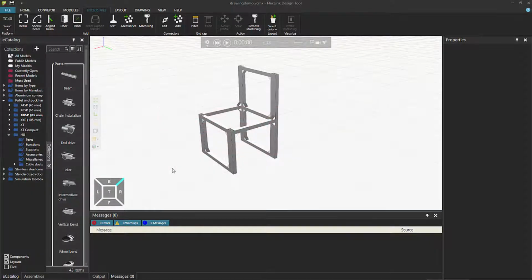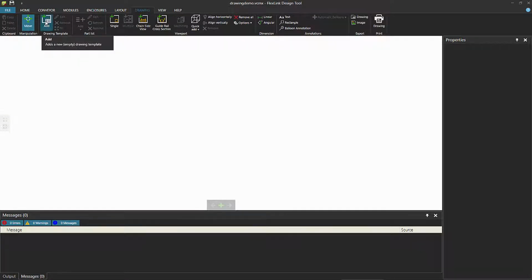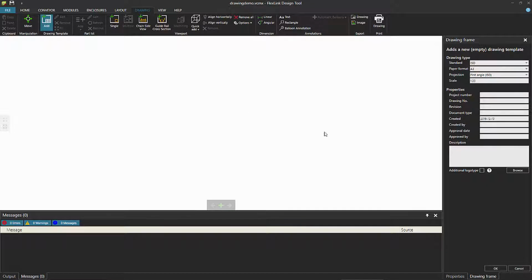Today we want to present how to use automatic balloons and make machining drawings. Let's make a drawing from this. Go to Drawing tab. Add a drawing template. Let's give it a drawing number.